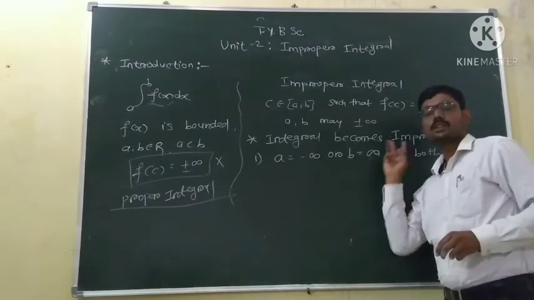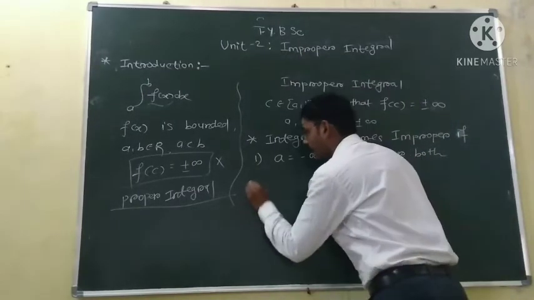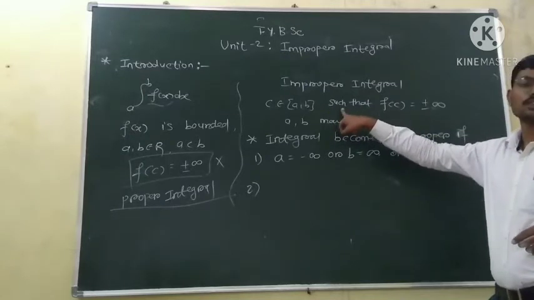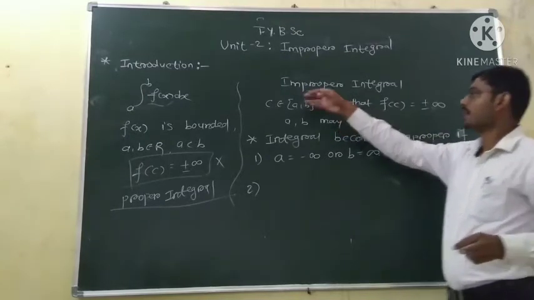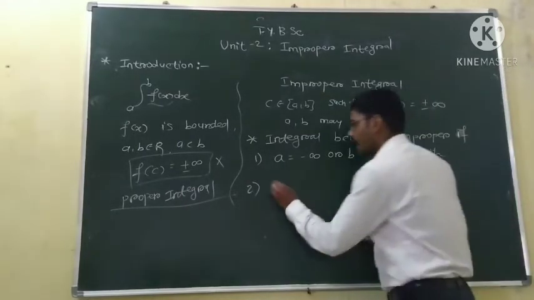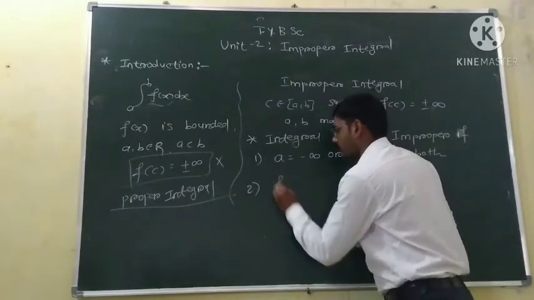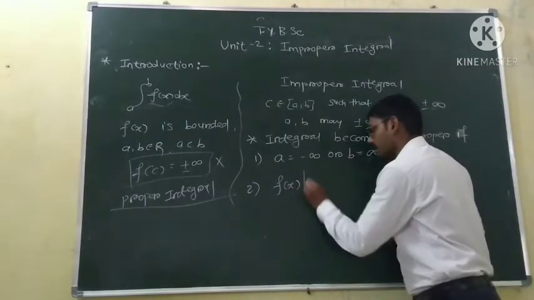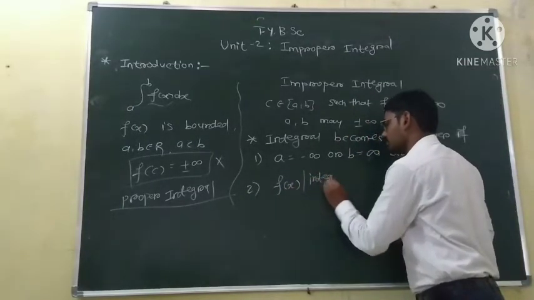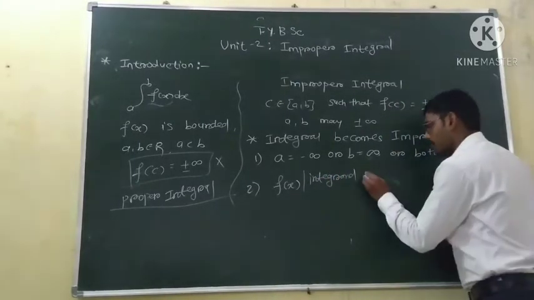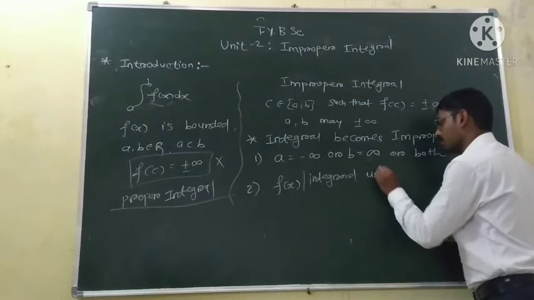And second, the function may be unbounded. There may be a point such that the function becomes infinite. So the integrand, the function f of x, may be unbounded.